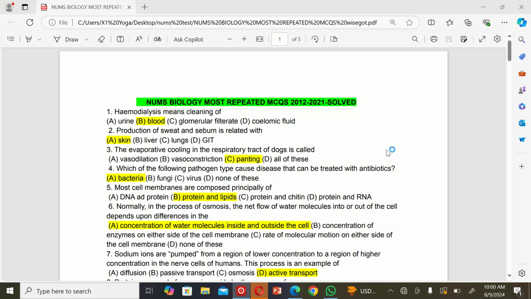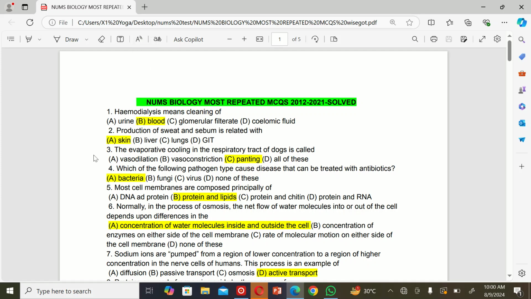Let's get started. The first MCQ is: hemodialysis means cleaning of A. Urine, B. Blood, C. Glomerular filtrate. The correct option is B, blood. The next MCQ is: production of sweat and sebum is related with A. Skin, B. Liver, C. Lungs, and D. GIT. The correct option is A.